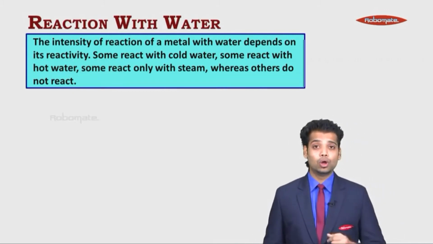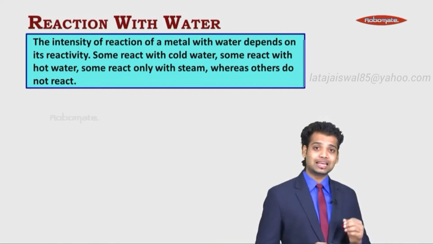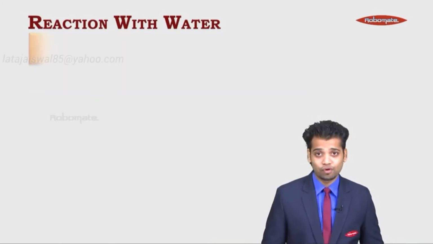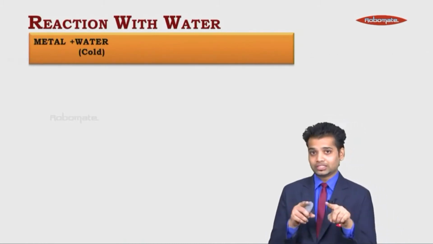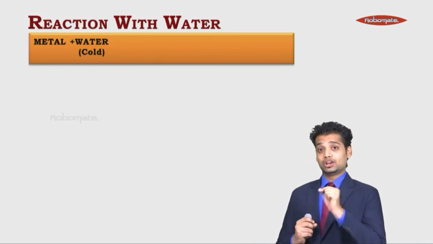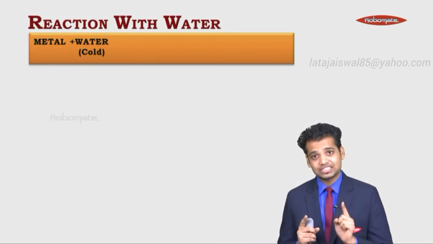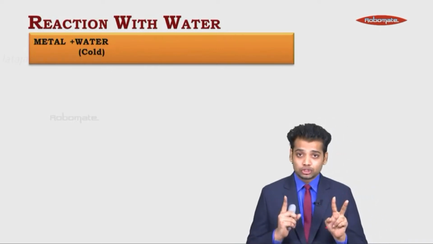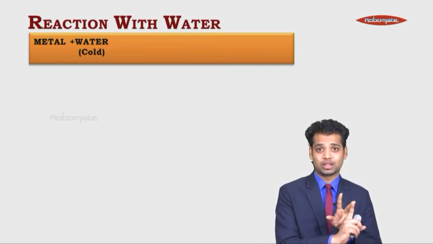As I told you, let's start with the first reaction. Before that, let's understand the general reaction with water. When metal reacts with water, now you have to understand this reaction, it is a bit imaginative. In H2O, the metal is positive, H is positive, O is negative. So the metal goes with oxygen, forms metal oxide, and H2 is given out.